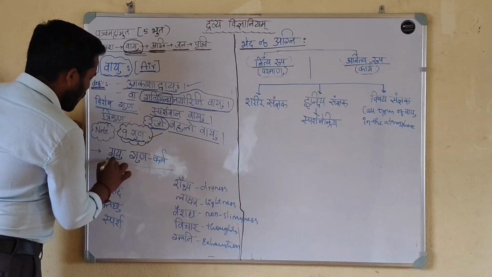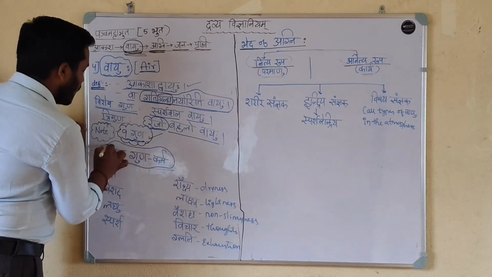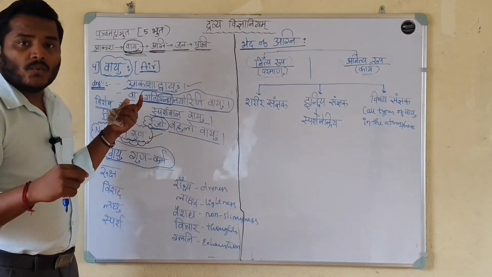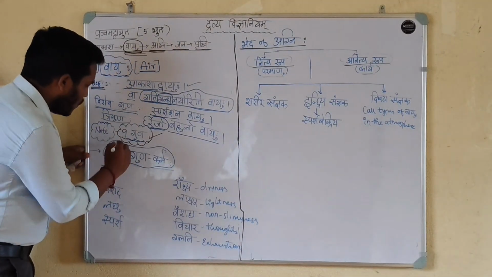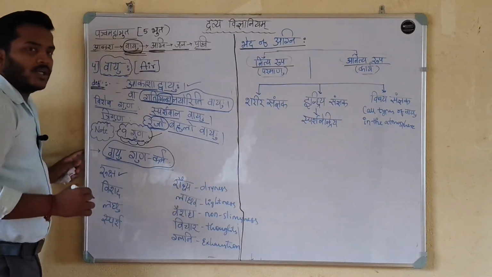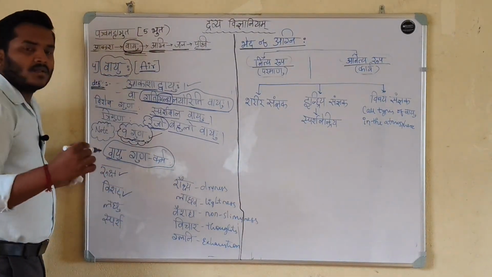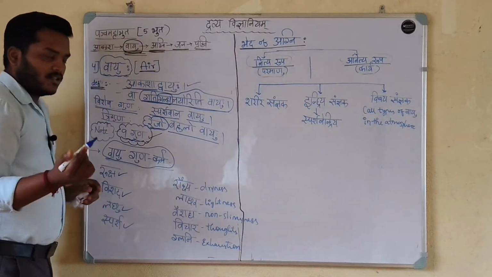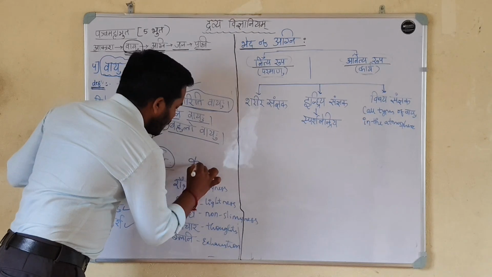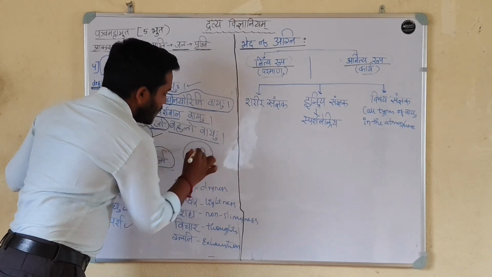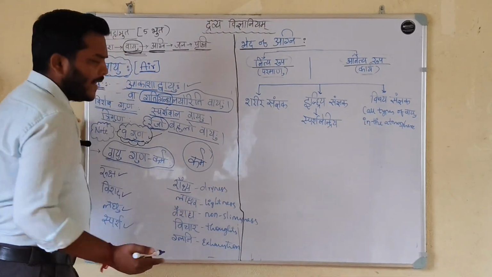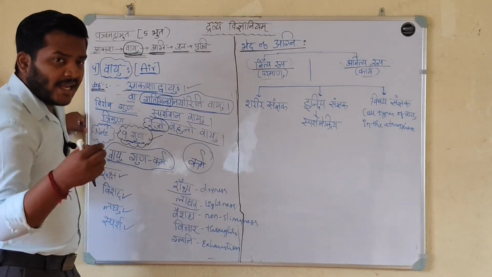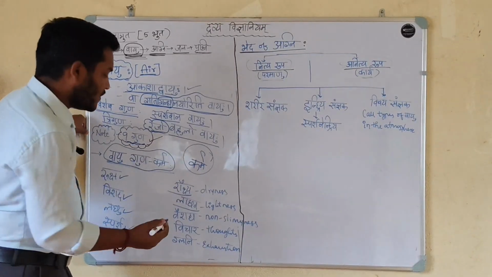Next we move towards Vayu Guna and Karma. What are the qualities and actions of the Vayavya Dravyas? Vayavya Dravya have the quality of Ruksha, dry, Vishada, non-slimy, Laghu, light, Sparsha, touch. What are the karmas of Vayu Mahabhuta? Ruksha, it is responsible for dryness. Laghava, it creates lightness in the body as well as in the universe.